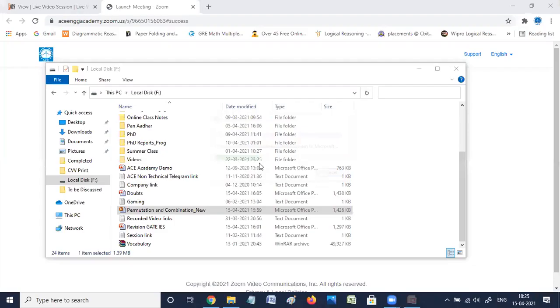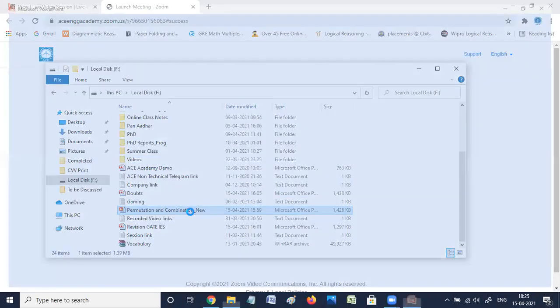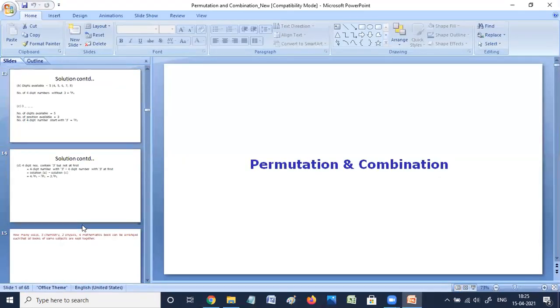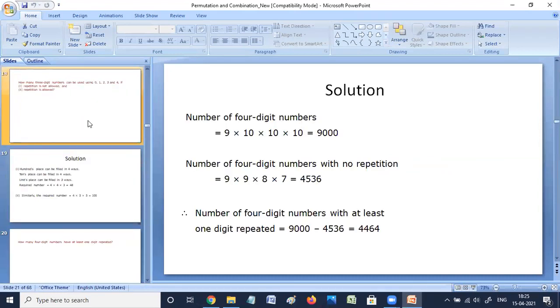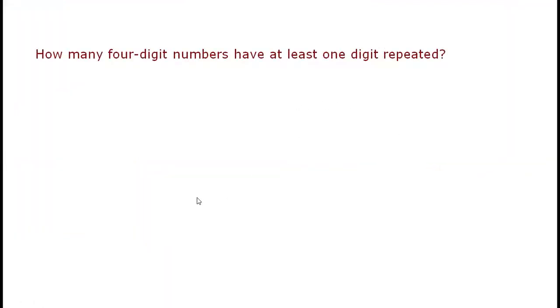And we'll see the next question, like, okay, alternate case. The next question is this, you just focus on this. How many 4-digit numbers have at least one digit repeated? Let's try to work on this question. They are asking how many 4-digit numbers have at least one digit repeated.